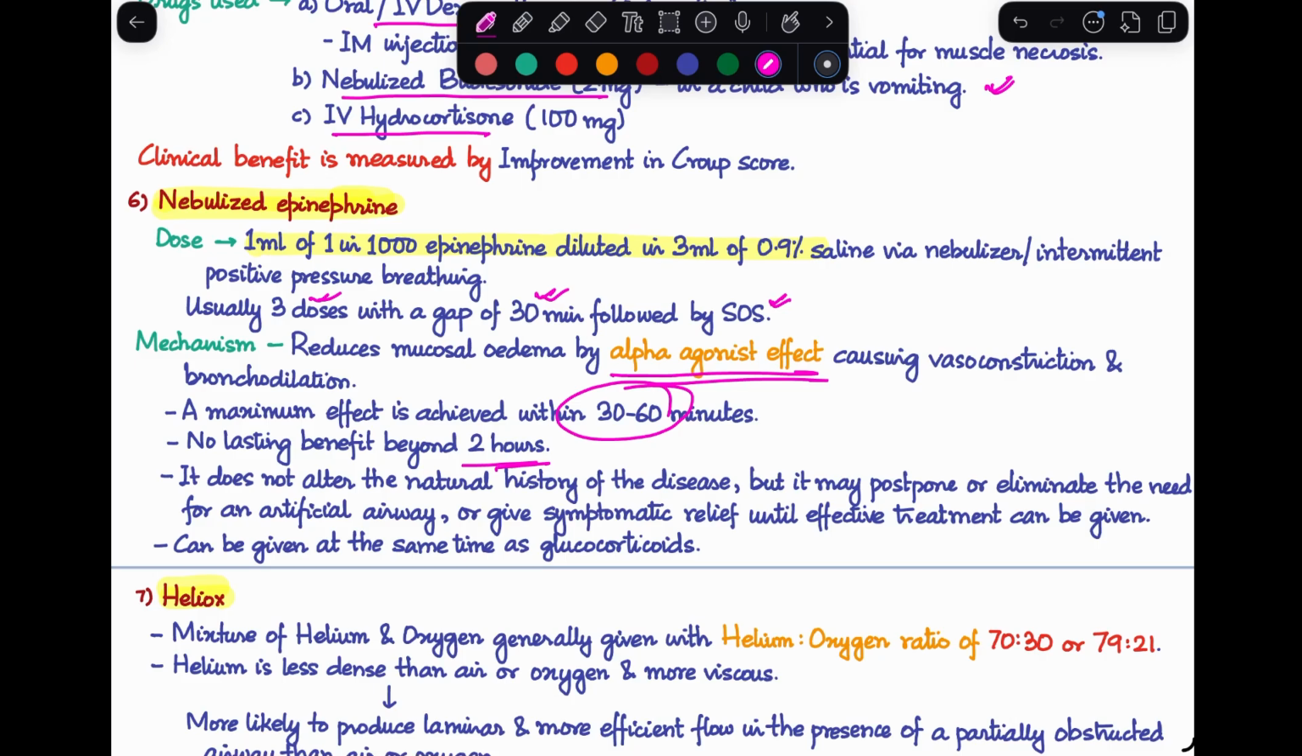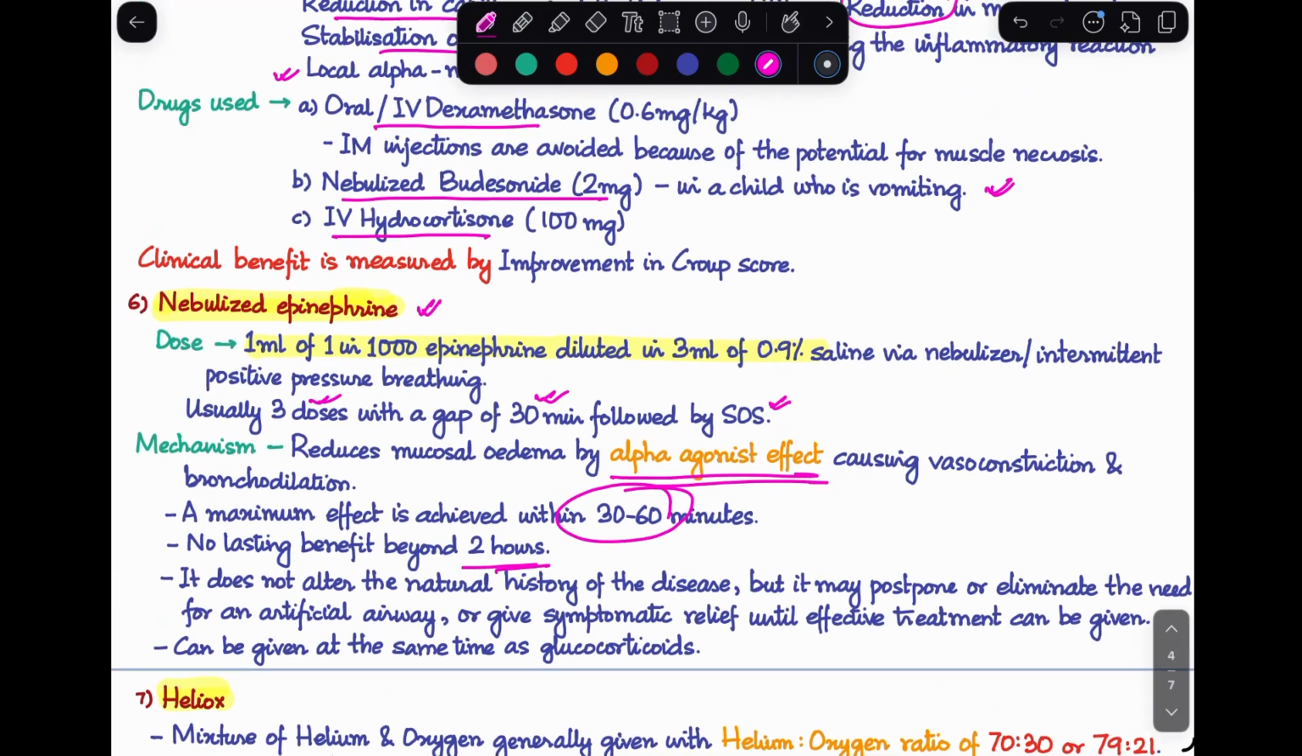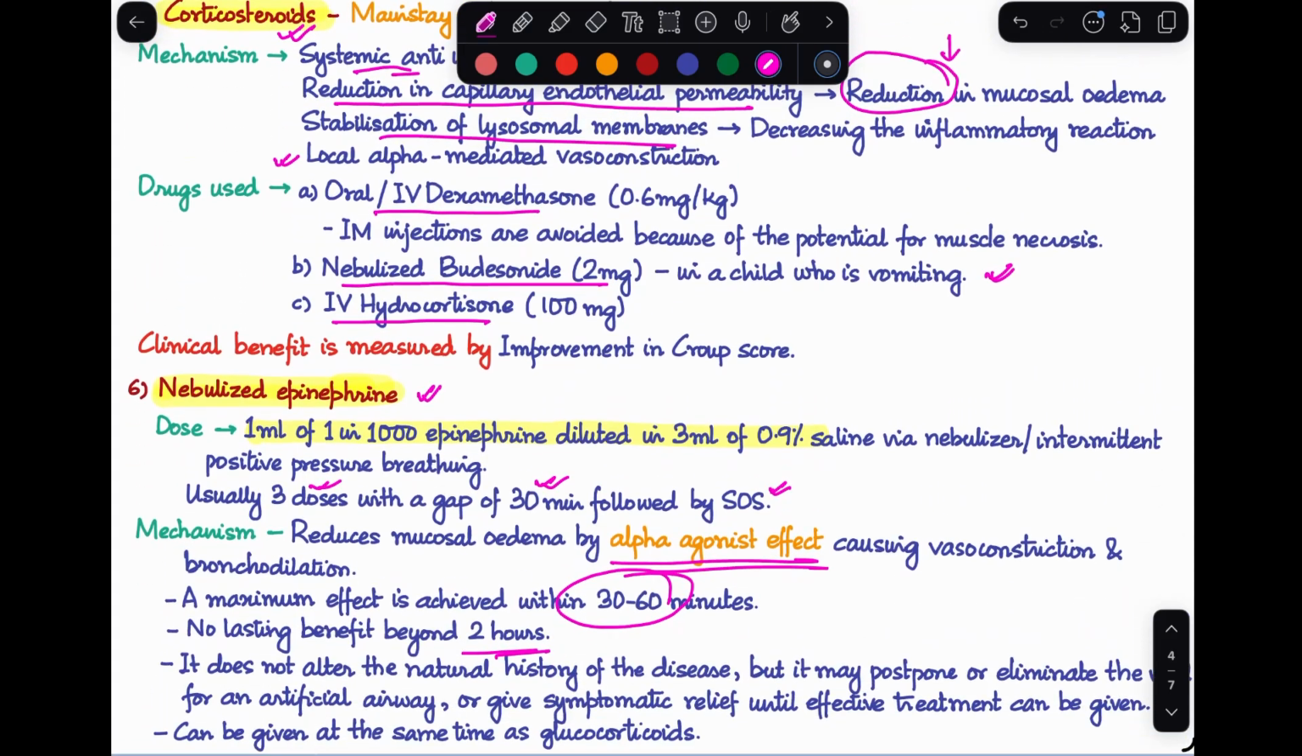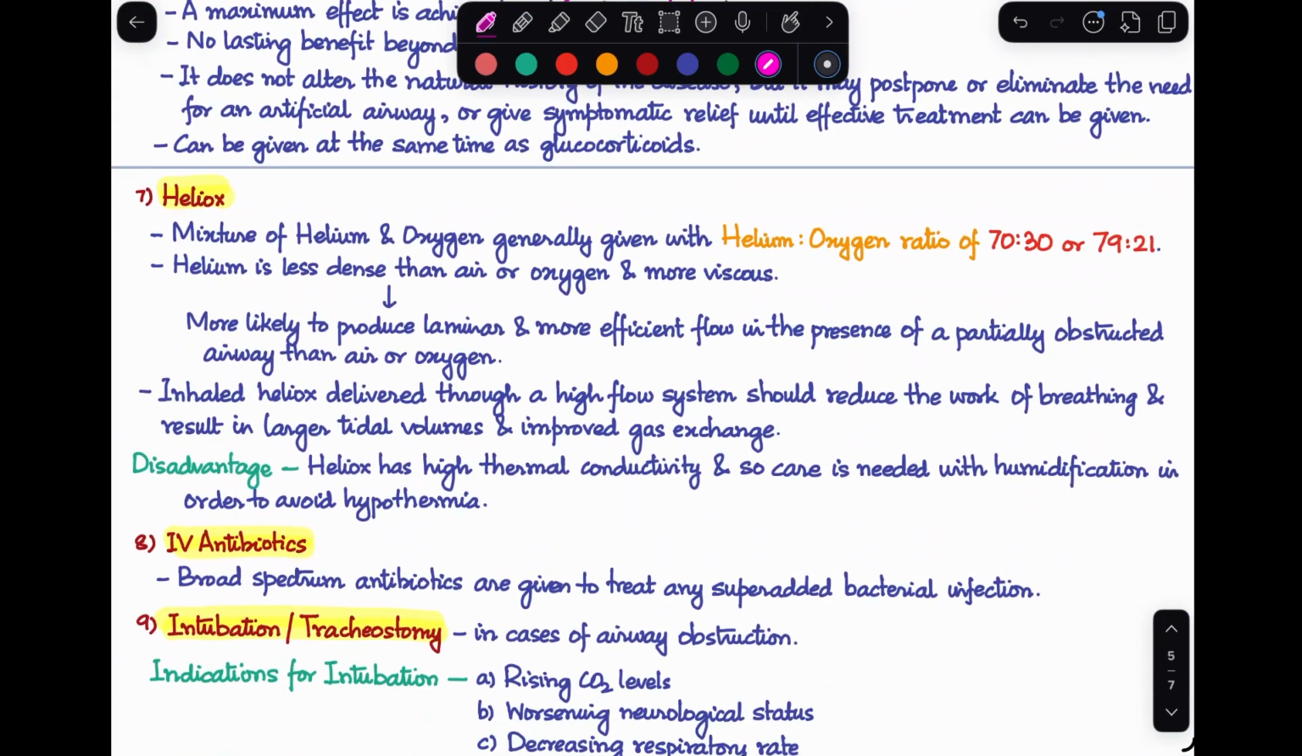Airway interference, like needing an artificial airway, like intubating the patient or a tracheostomy. It'll only give some symptomatic relief until you can end up giving the effective treatment. So this nebulized epinephrine, we usually give it at the same time as the glucocorticoids. So these are our two medical management options over here.